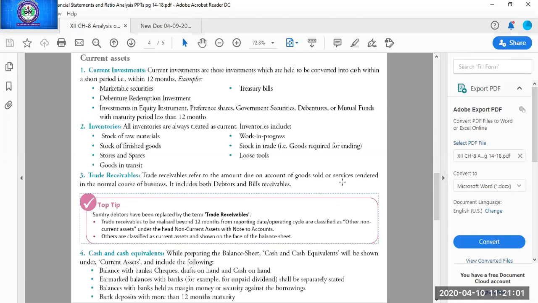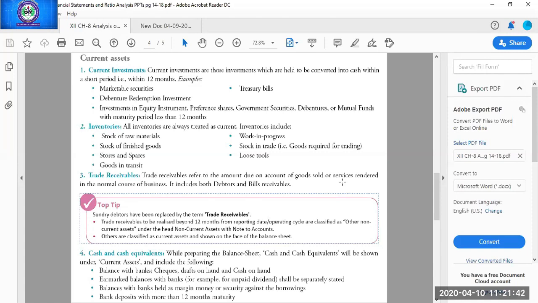But if a time period is mentioned with them, suppose it is written that debtors are to be realized after a period of 2 years, then they will be part of non-current assets, other non-current assets. So next is cash and cash equivalent. Cash means the amount which is already in cash form. Cash equivalents means the instruments which are not exactly cash but are equal to cash. Equal to cash means anytime the business wants, it can convert those instruments into cash without any significant loss.